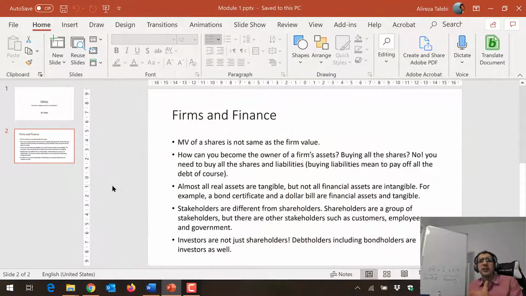We also talk about different forms of assets. We talk about financial assets, and also we talk about real assets. We mentioned the real assets, in nature, they have their own value, such as land, properties, equipment. Financial assets derive their value from real assets. Those are claims on real assets, such as stocks or bonds.